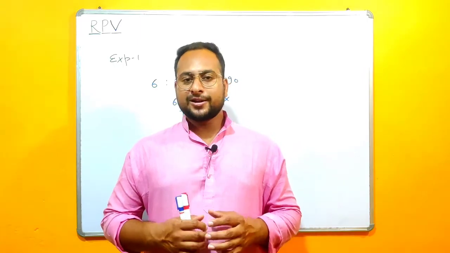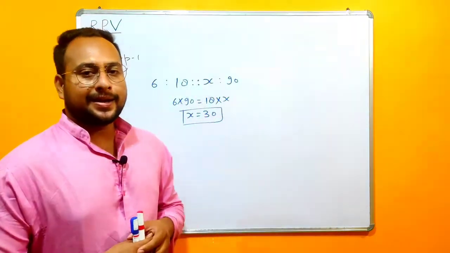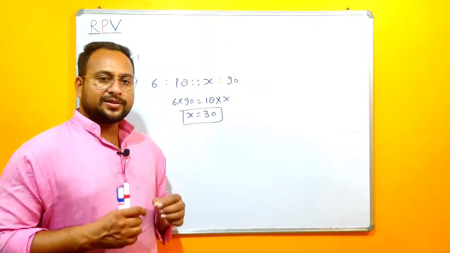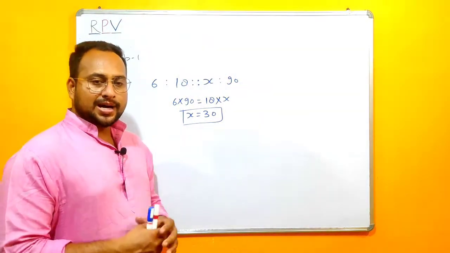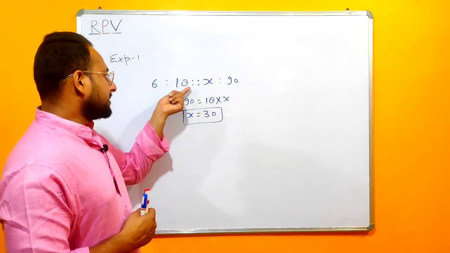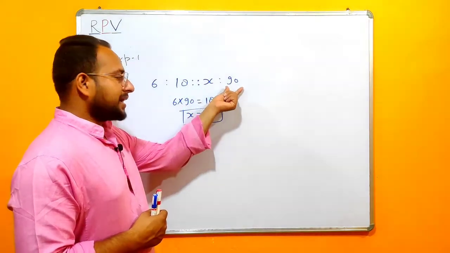I hope you have read the example. The example says: find the third proportion of 6, 18 and 90. Here we have been given 3 numbers, 6, 18 and 90, and we have been asked the third proportion. So we will write it as 6:18 as x, which is the third proportion, is to 90.